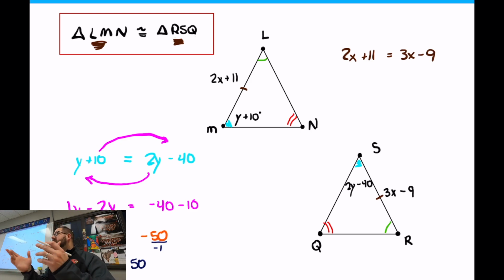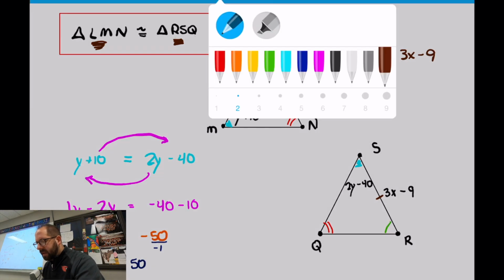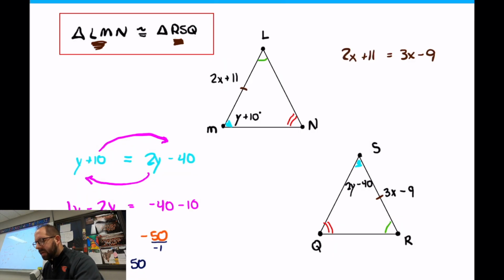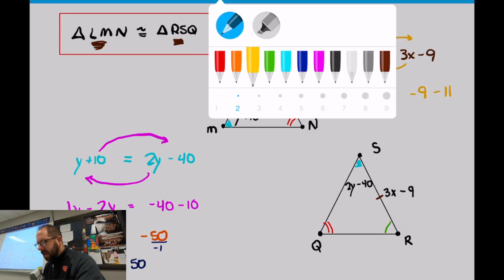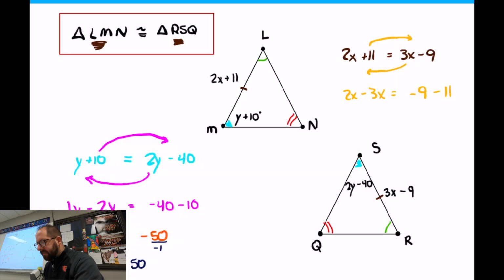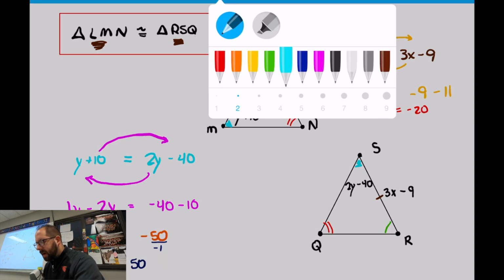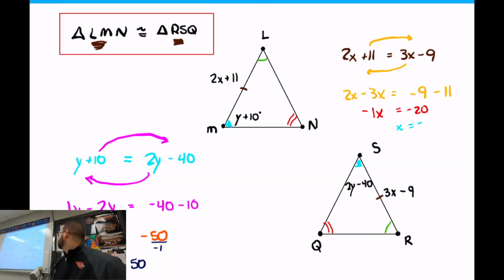So now to solve, I'll just kind of walk you through this one because I think it's pretty much the same as the last one. I would subtract the 11 across, I'd subtract the 3x across. So 2x minus 3x. I have the negative 9, I'm going to subtract the 11 across. So this ends up being a negative 1x and a negative 20. So my x ends up being positive 20. I divide by negative 1.